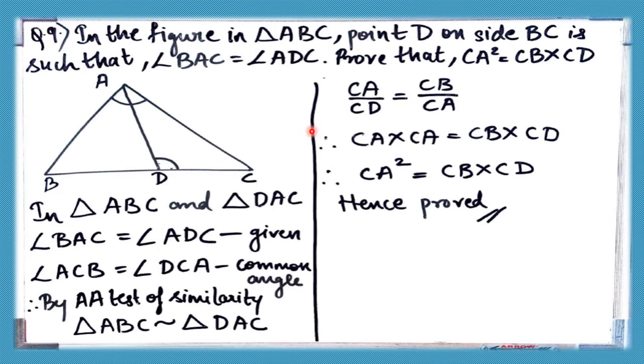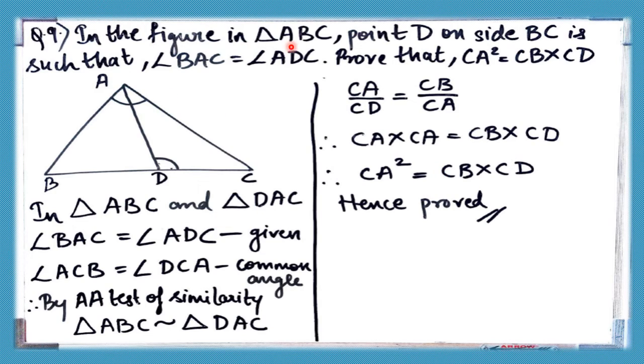It's a bit tricky, but actually it's very simple. When you read the question you might get tense about how to do it, but it's very simple. Just carefully see the diagram and make out which two triangles to choose, and accordingly we come to the answer very easily.